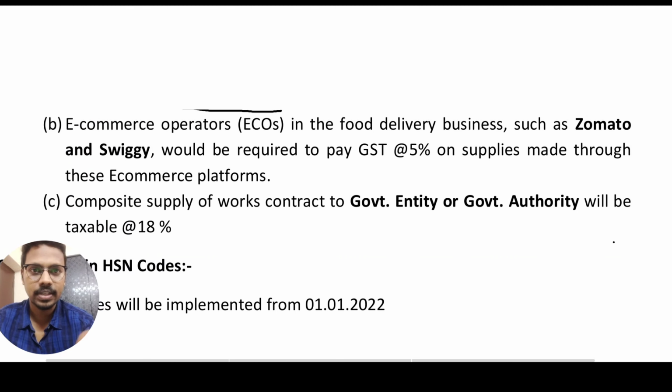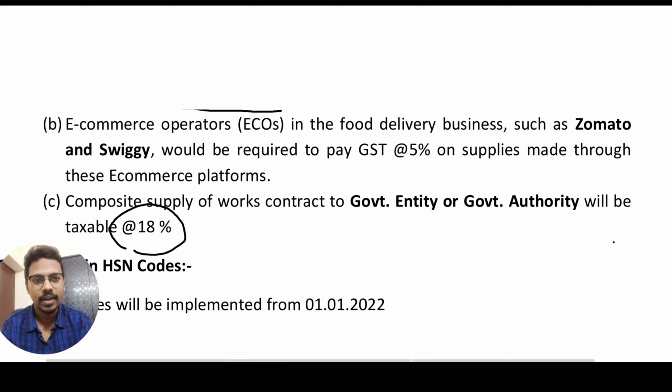This 18% rate is applicable only when you are supplying works contract to a government entity or government authority. And if you are providing the service to the government, the existing 12% will be applicable.